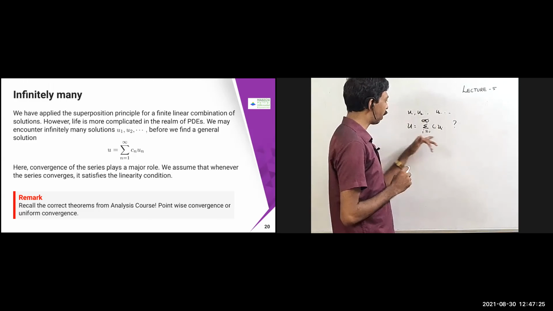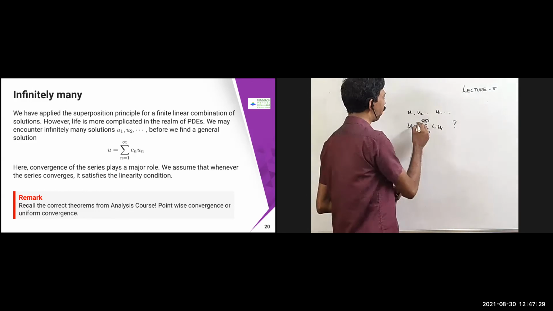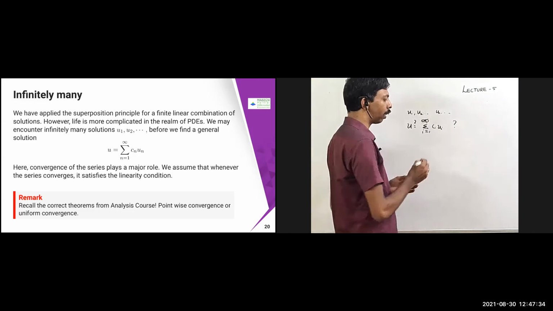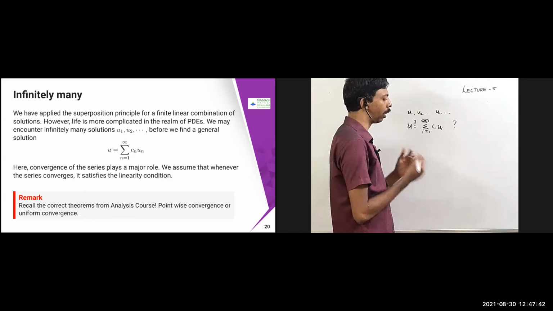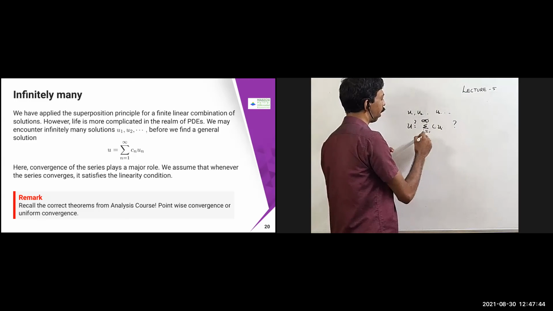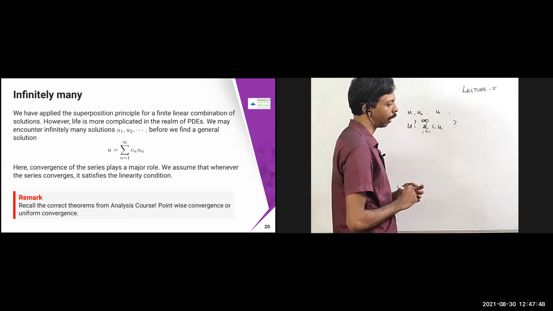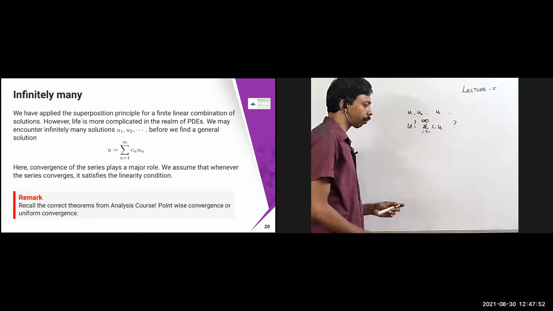First of all, whether it is going to exist or not, then only you can put the equal sign here. If you assume that the series is convergent, then we have to see the linearity condition. Whenever this series is convergent, then we can say that it is satisfying the linearity conditions. So you have to check that also here.